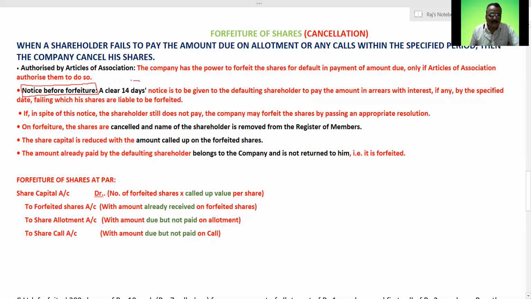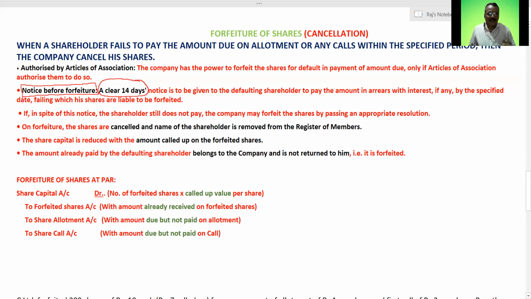It is written here: a clear 14 days notice to be given to the defaulting shareholder to pay the amount in arrears with interest, if any, by the specified date, failing which the shares are liable to be forfeited. Forfeited means simply cancelled.